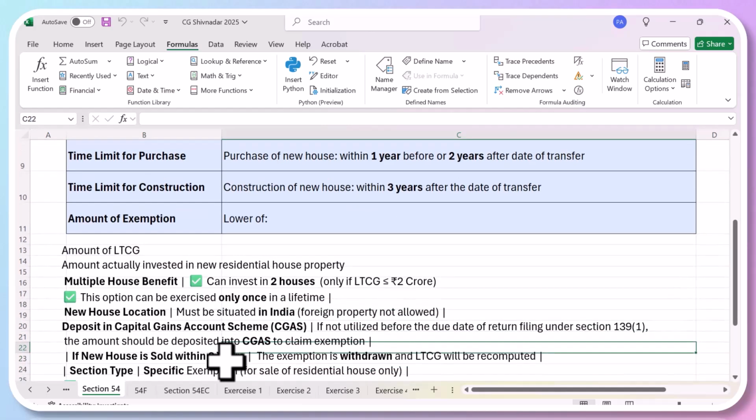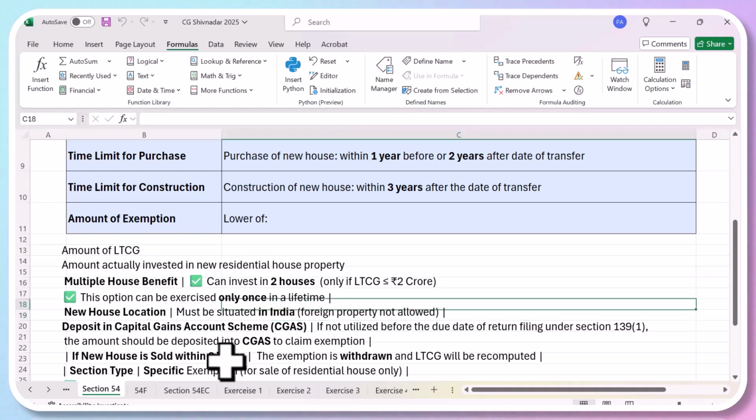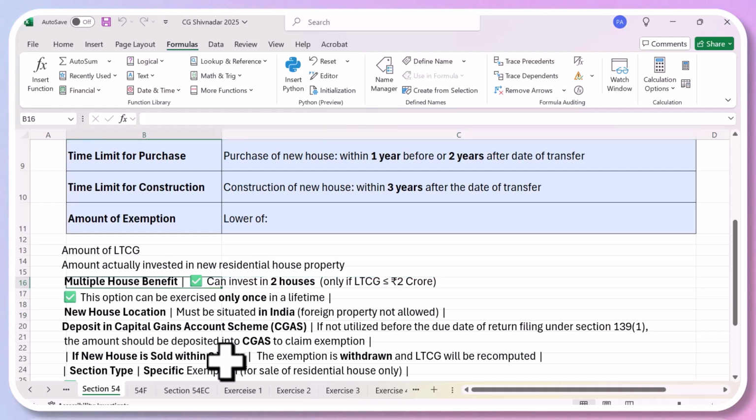So the new house must be situated in India. Okay, the rule says that the new house should be situated in India. This facility is available only once in the lifetime of the person. And if the long-term capital gain is less than 2 crores, you can buy even two houses. The rest of it, I'm just going to talk about later. So let's go back to the question again.